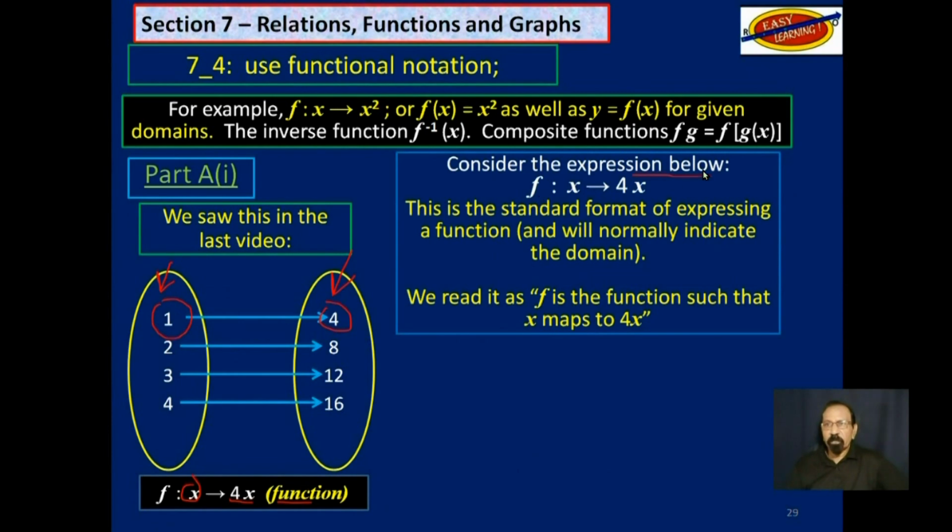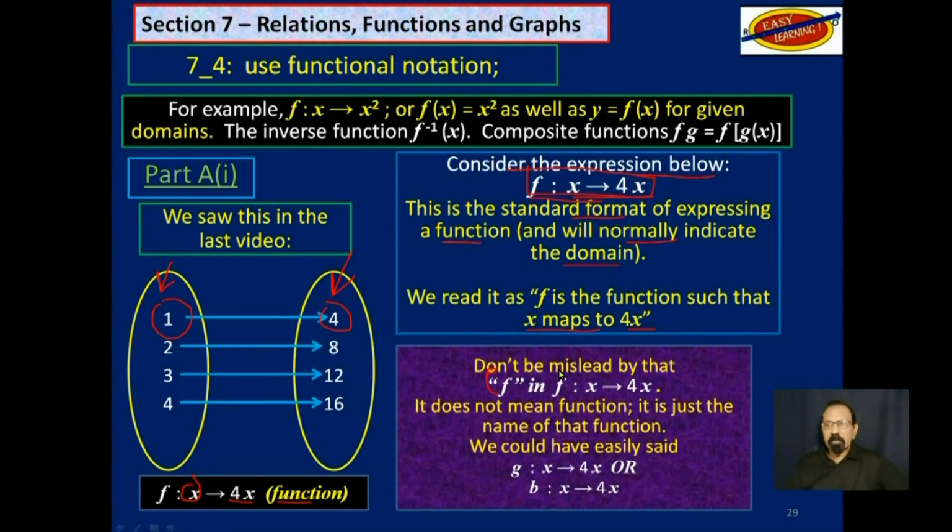Now consider the expression below. Now this is the standard format of expressing a function and will normally indicate the domain. For example, f is the function such that x maps to 4x. That is how you read that. f is a function such that x maps to 4x.